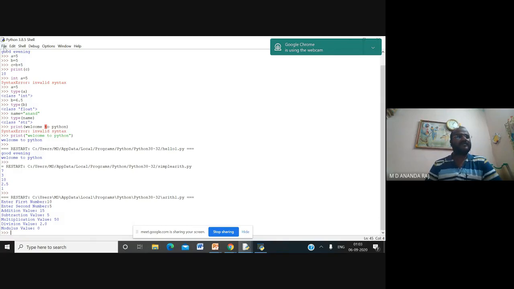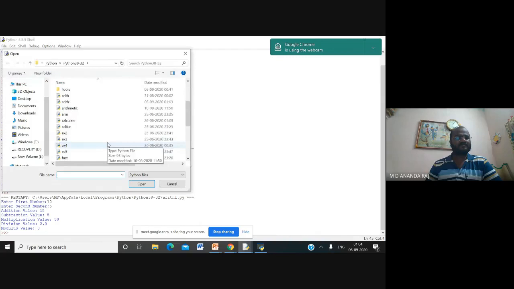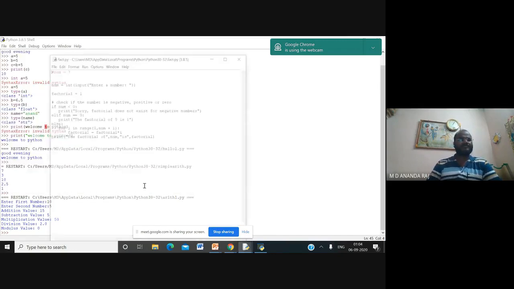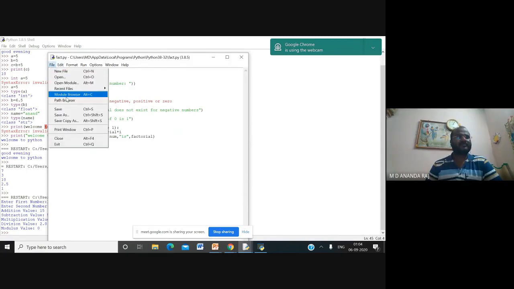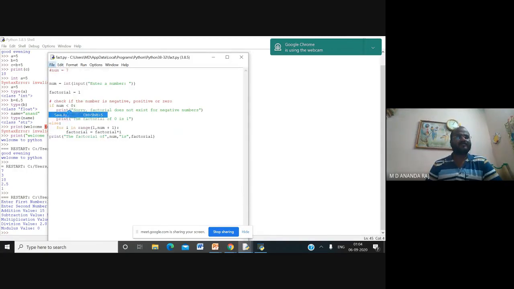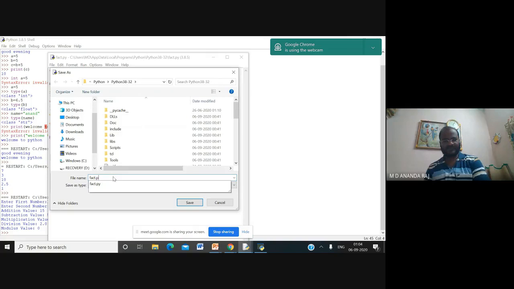And we can execute some more programs. Open. So this is a simple Python code to find the factorial. I have saved it as fact.py. So save it. Already we have the file fact.py. So save.